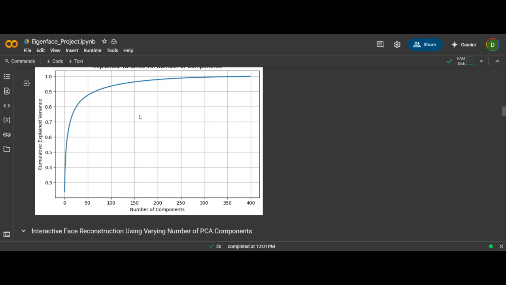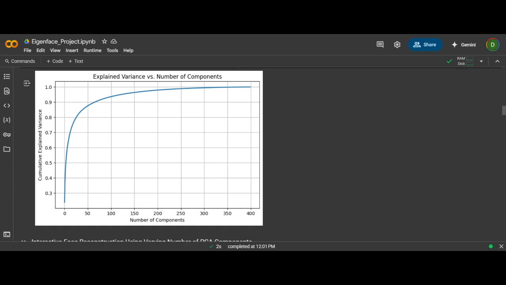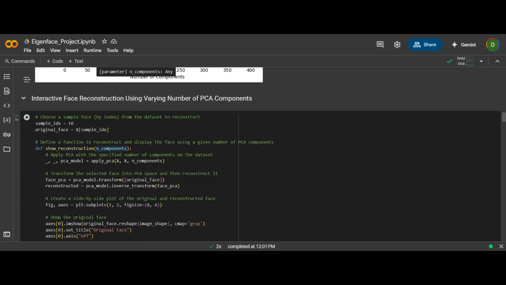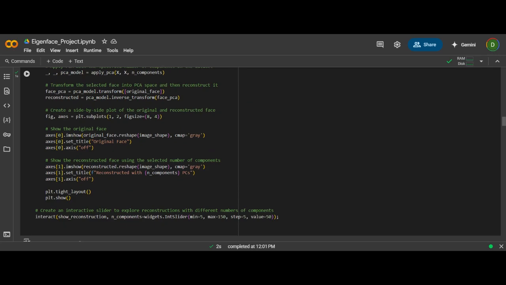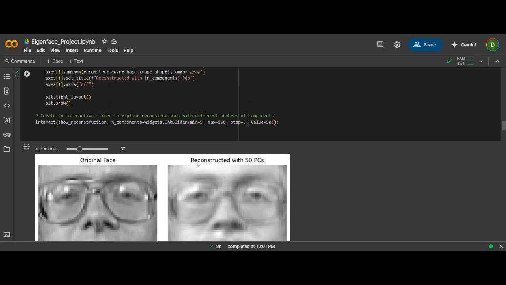What we try to achieve is to find the number of components at which we capture enough variance to do face reconstruction. In this part of the code, this is the original face, and this is the face reconstructed with just 50 principal components.